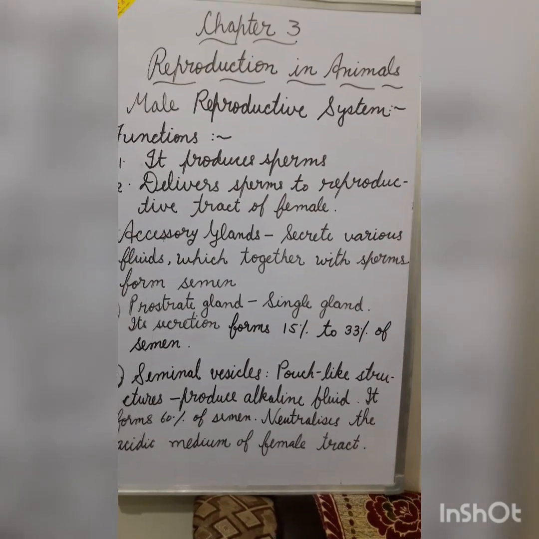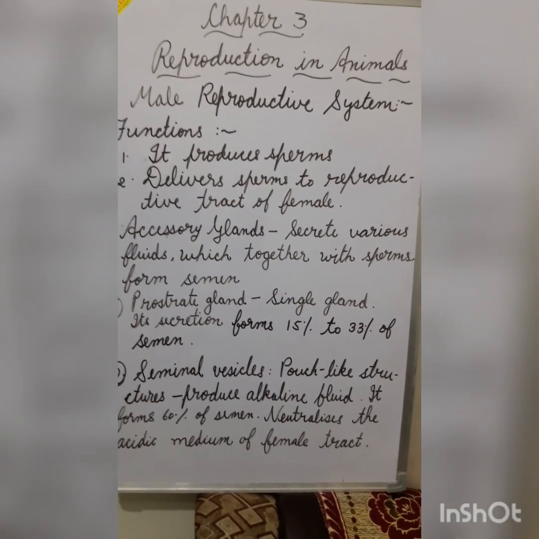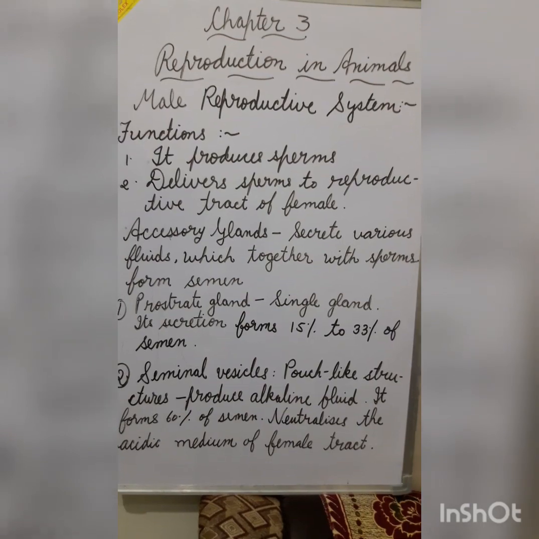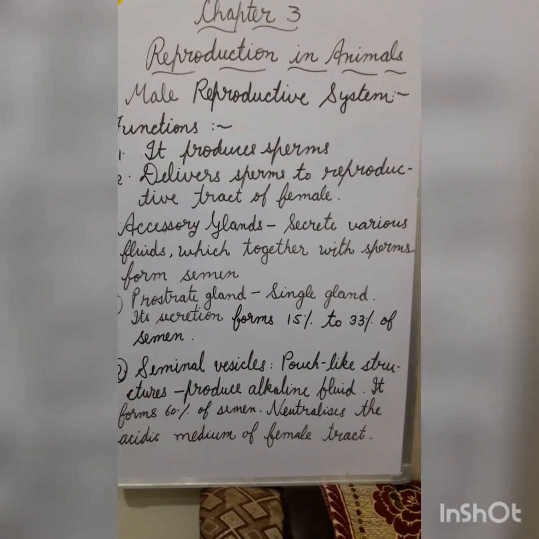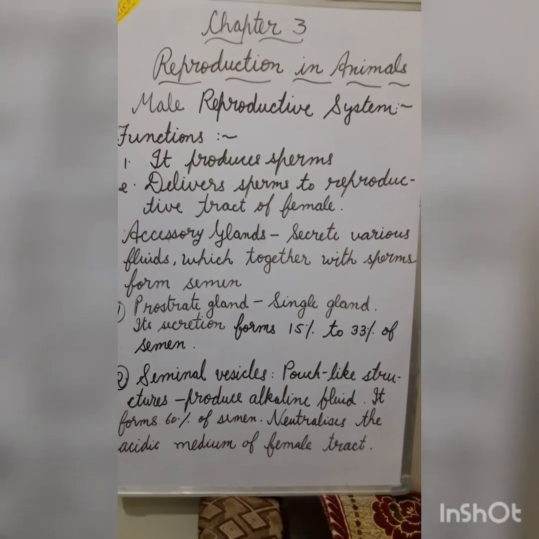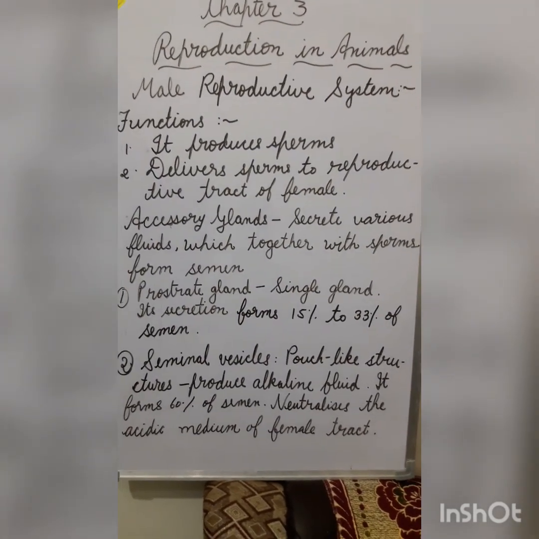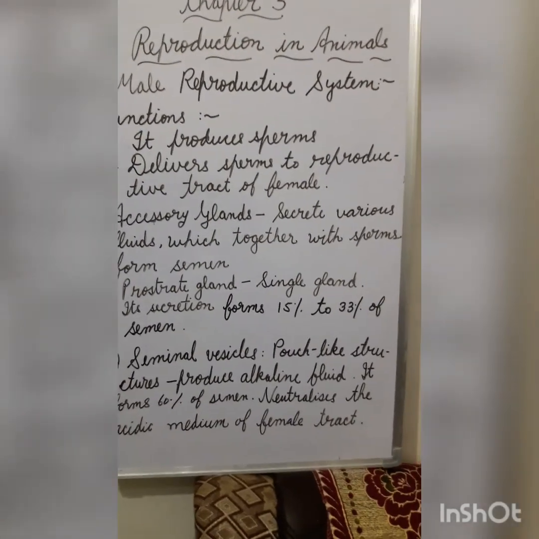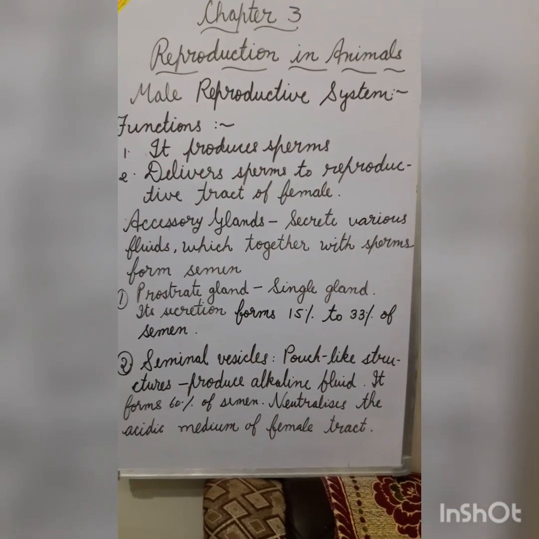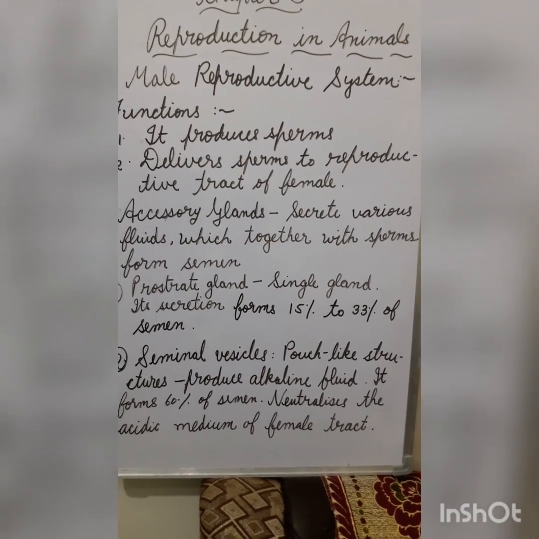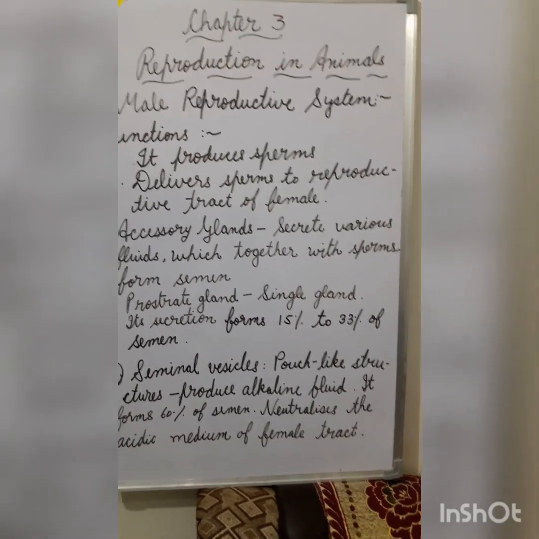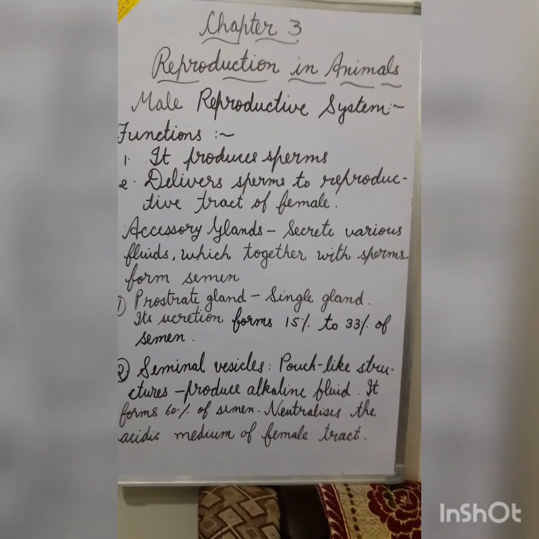The accessory glands. The glands which are associated with the male reproductive system secrete various fluids which together with sperms form semen. First, prostate gland. It is a single gland. Its secretion forms 15% to 33% of semen.